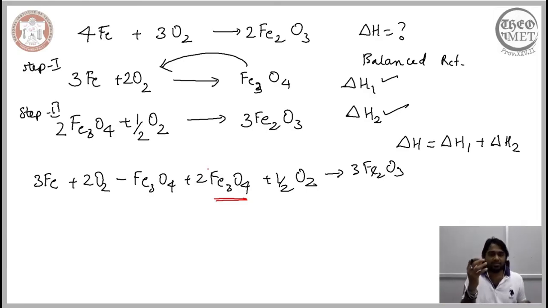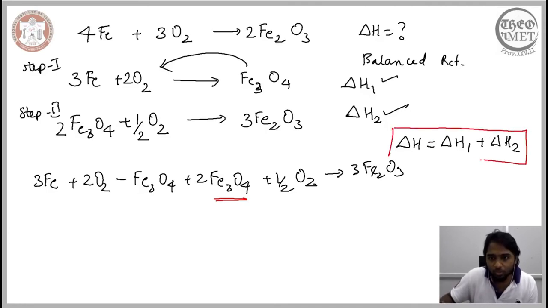So just by considering the summation of these 2 intermediate reactions, we won't be able to recover the overall reaction. That means we won't be able to estimate the overall change in the enthalpy by just considering the summation of these 2 enthalpies here.